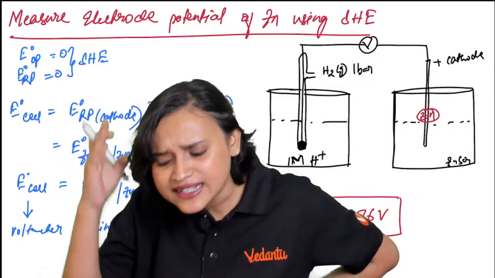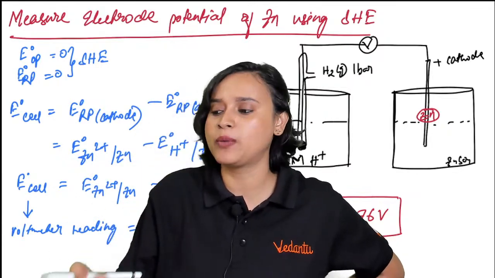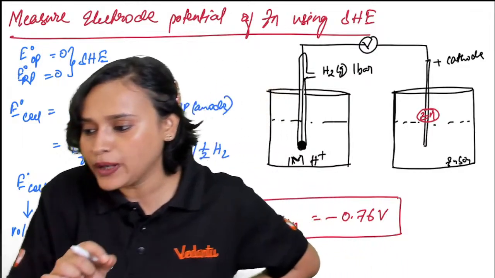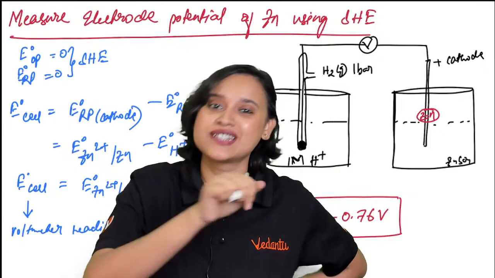This is the negative significance. If you do this exact same experiment with copper, you will find that copper will show you a positive sign.